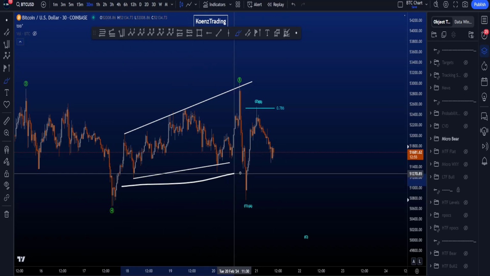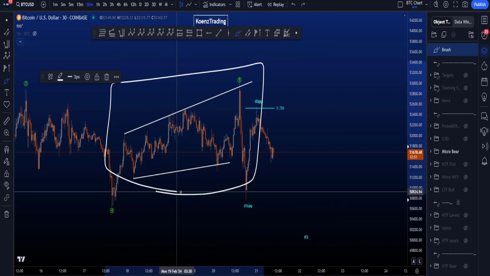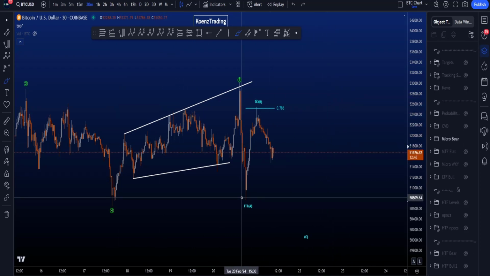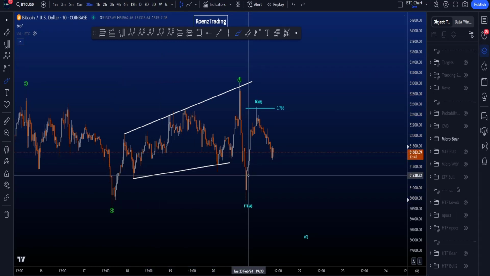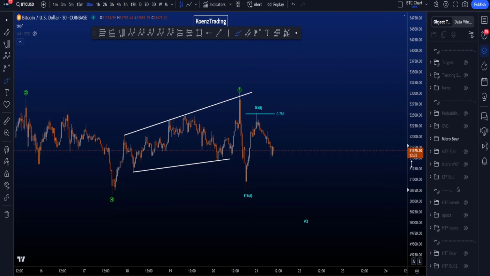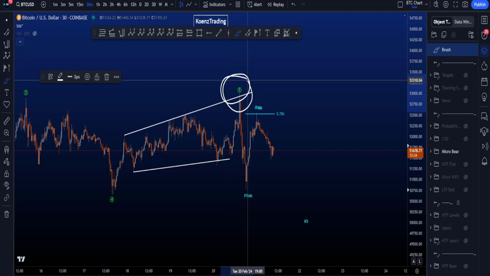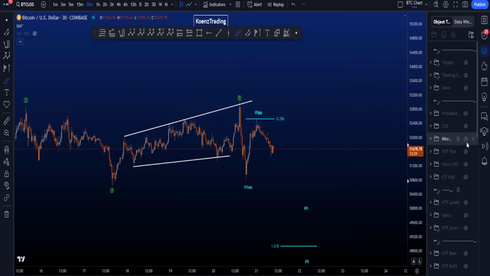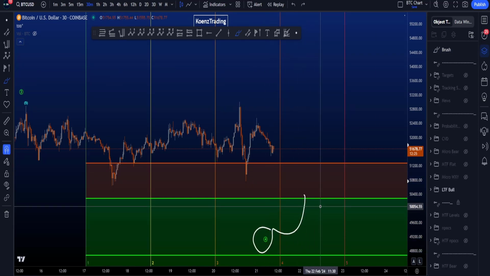But as you can see, it is an ending expanding diagonal, and an expanding diagonal is a lot more rare. By far most common is a contracting diagonal. The moment we see an expanding diagonal, it never has the highest probabilities unless all of the other scenarios fail, which therefore means that the probabilities for this particular scenario, the end of a wave 5 over here, and much more downside to come, has a lower probability compared to the more bullish scenario where we are looking for wave 4 and one more high to be made.